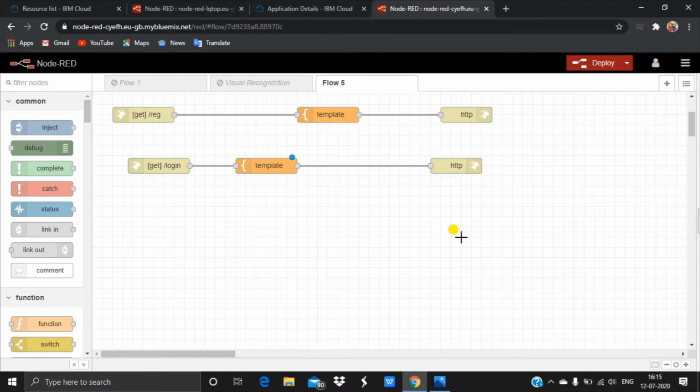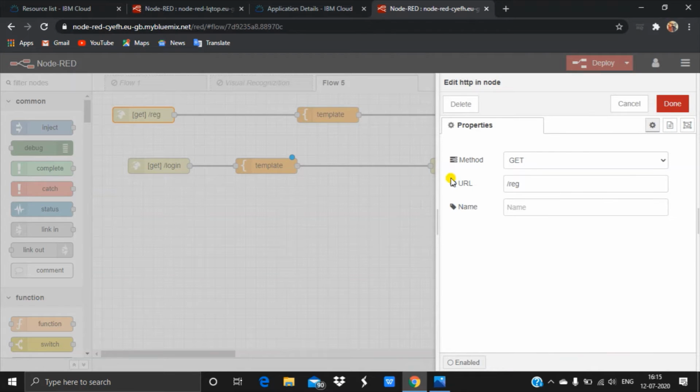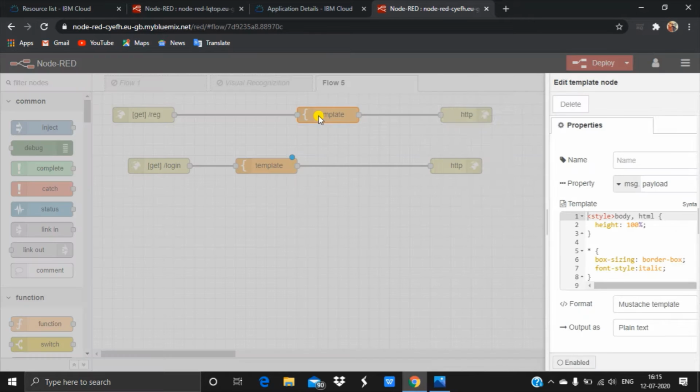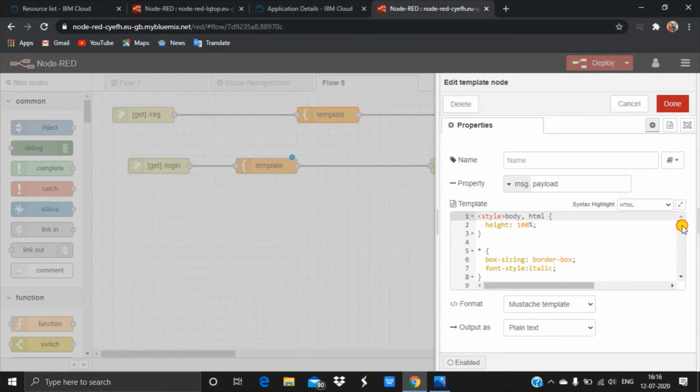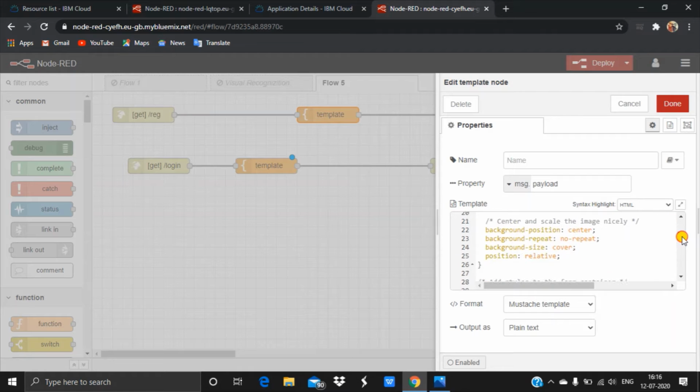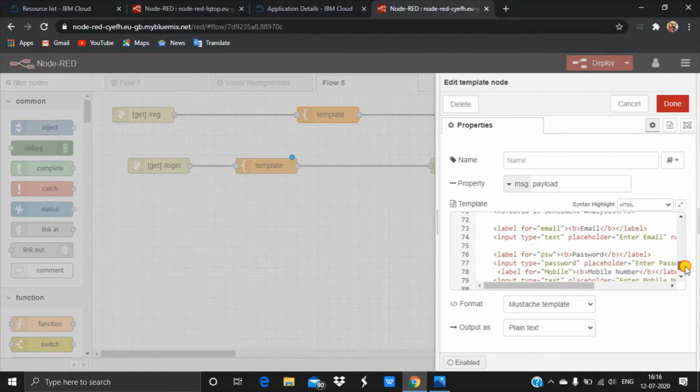This is the flow responsible for the registration form under the login page form. I have used the HTTP node, and the method is GET, URL /register. This is for registration, and this is a template node where I have used the HTML code to prepare the registration form.